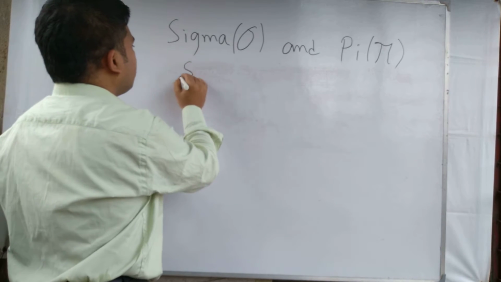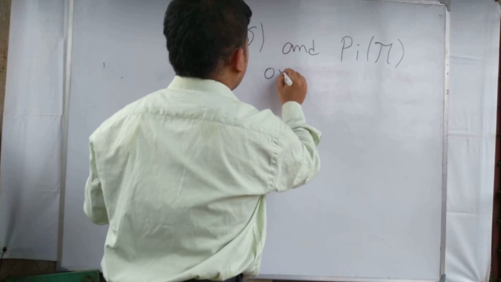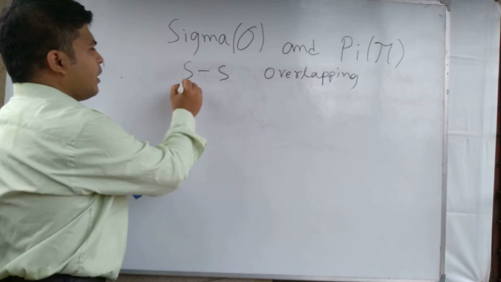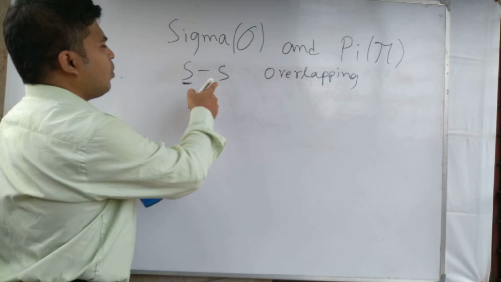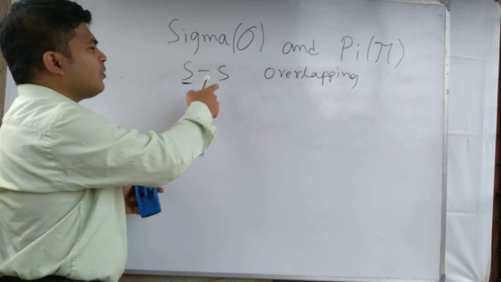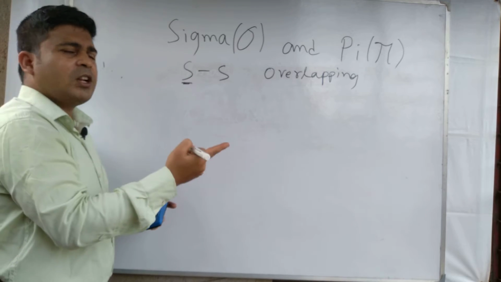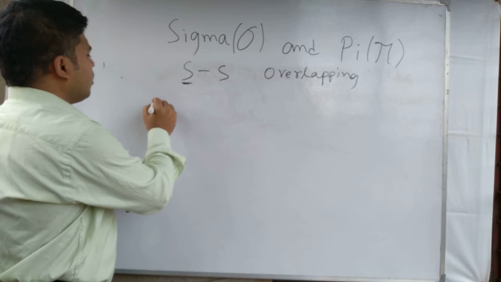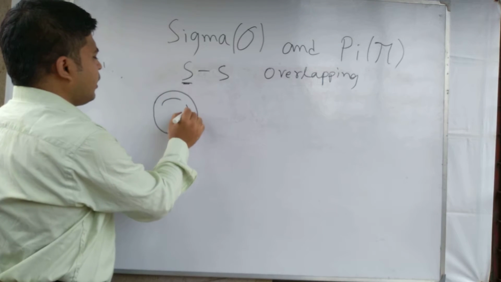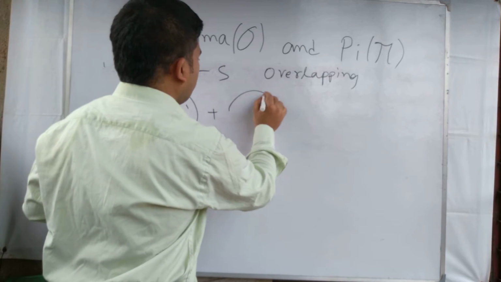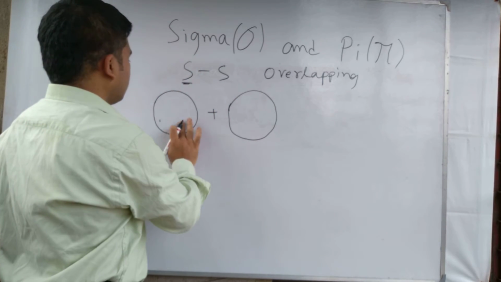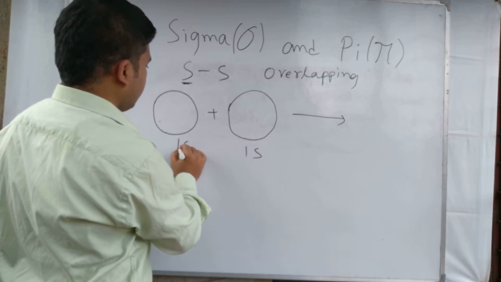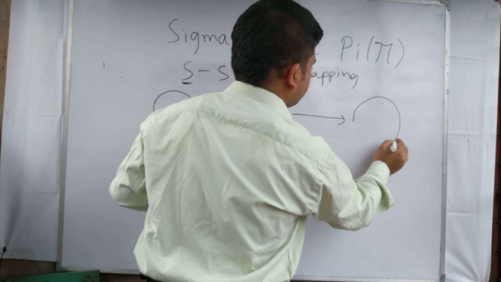Now we see the types. First, ss overlapping. When the s orbital of an atom is overlapped with another atom's s orbital, that is partially filled or half filled, then ss overlapping is formed. For example, this one is a 1s orbital and this is another 1s orbital, and they overlap.